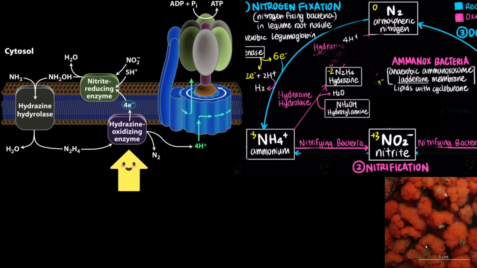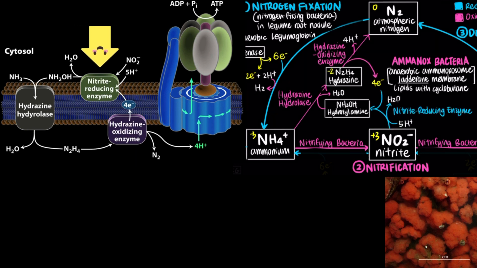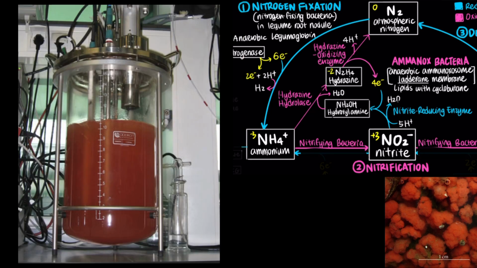The hydrazine oxidizing enzyme then oxidizes hydrazine to generate protons and atmospheric nitrogen. On the surface of the anammoxosome, nitrite-reducing enzyme converts protons into hydroxylamine and water, completing the cycle. The anammox bacteria offer a major advancement in waste treatment, reducing the cost of ammonia removal by as much as 90% and reducing the release of polluting byproducts.